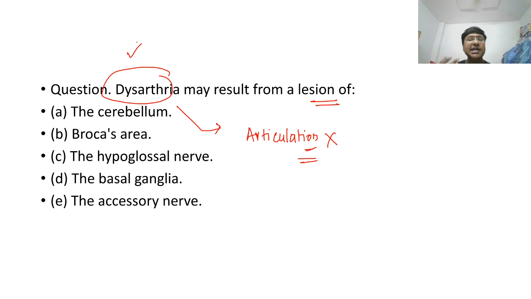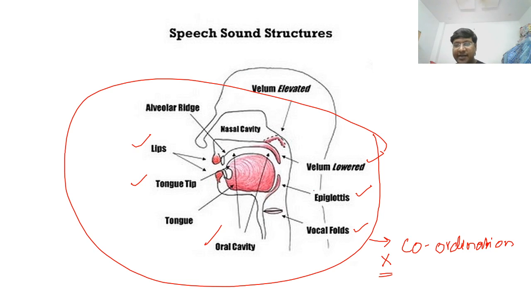Now, what are the structures which are required for coordination? The structures which are required for coordination are cerebellum and basal ganglia. So even basal ganglia plays an important role in the coordination.